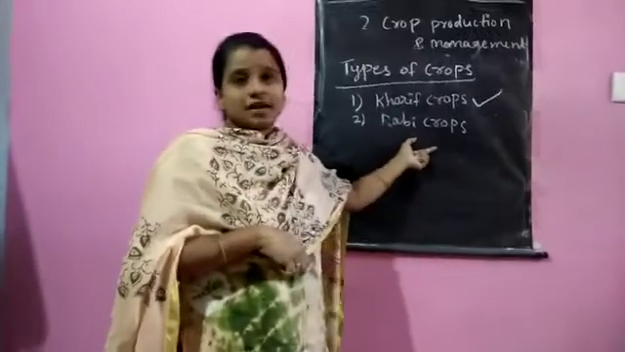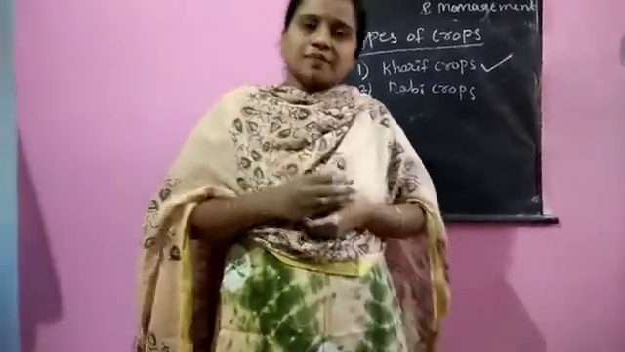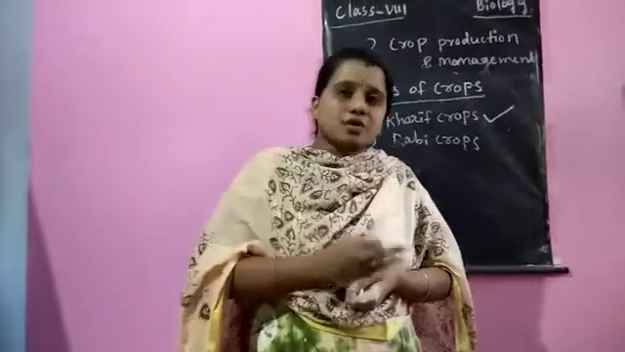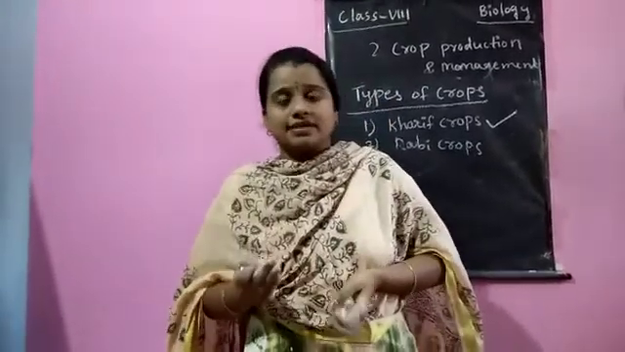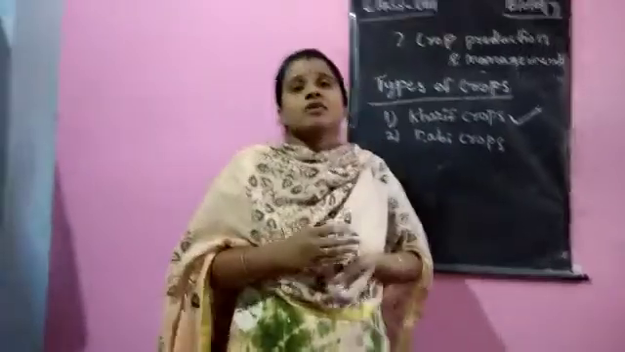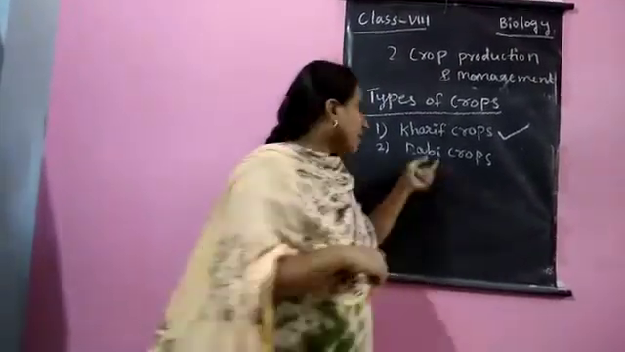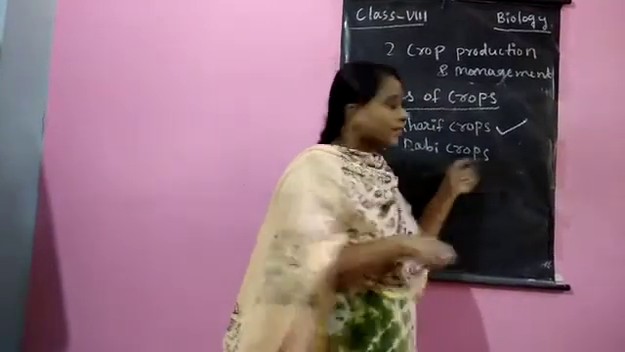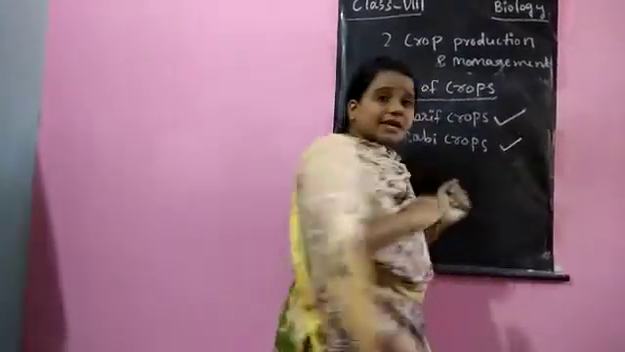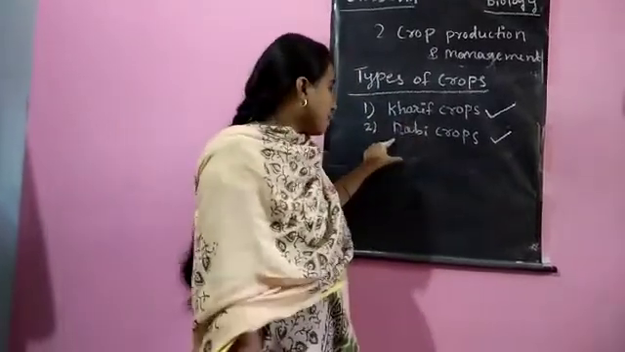Next, Rabi crops. Those crops which are grown in the winter season, during the months of October to December, are called Rabi crops. Examples are wheat and barley.